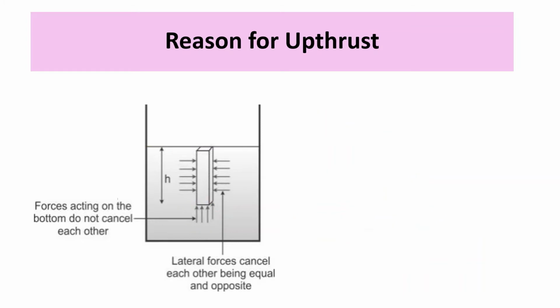The pressure at both surfaces will be almost the same, and this causes the object to sink into the liquid due to its own weight. The thrust on the side walls gets cancelled because they are equivalent in magnitude and opposite in direction.